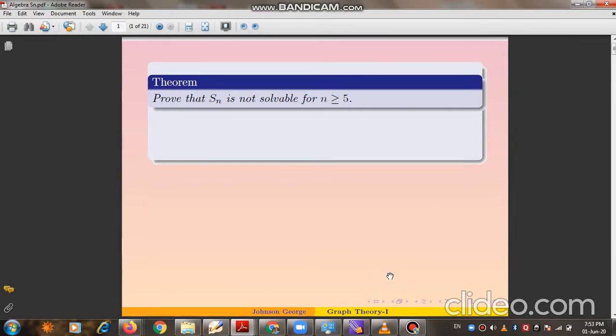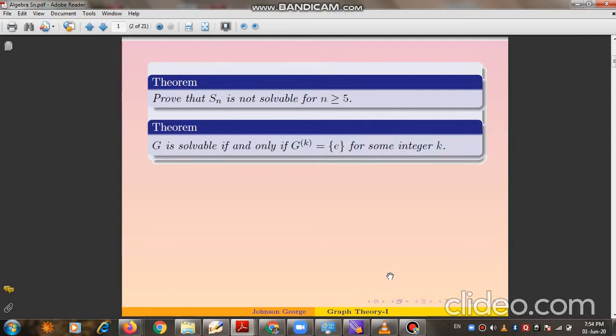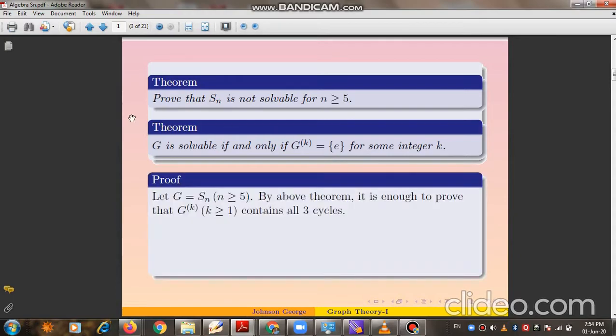So dear students, let us prove that Sn is not solvable for n larger than or equal to 5. Before proving this, let me recall the theorem that we did in class. A group G is solvable if and only if G^k is identity for some integer k. Once again, I repeat: a group G is solvable if and only if G^k is identity for some k.